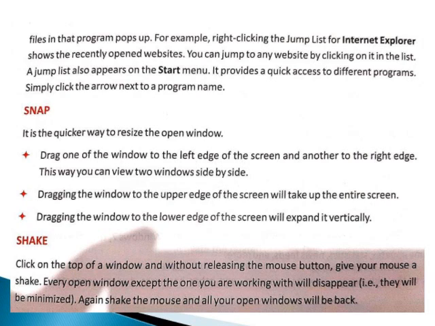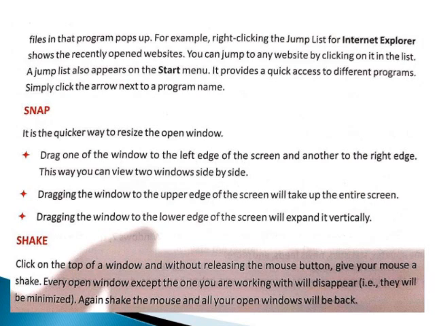Snap. It is a quicker way to resize the open window. Drag one of the windows to the left edge of the screen and another to the right edge. This way you can review two windows side by side. Dragging the window to the upper edge of the screen will make it take up the entire screen. Dragging the window to the lower edge of the screen will expand it vertically.